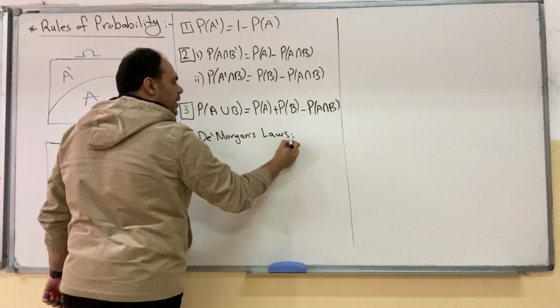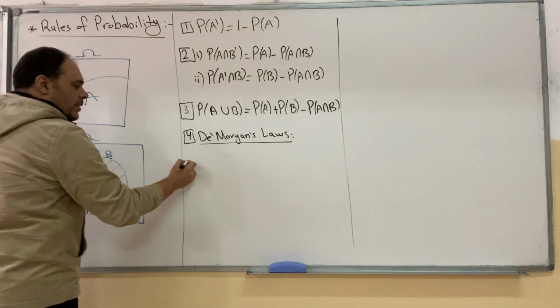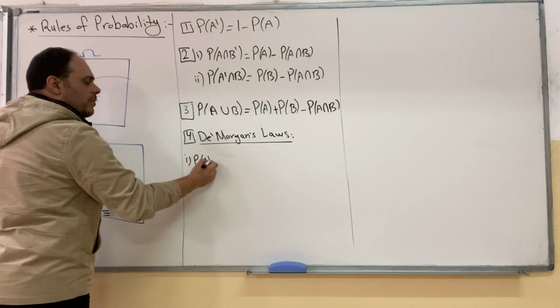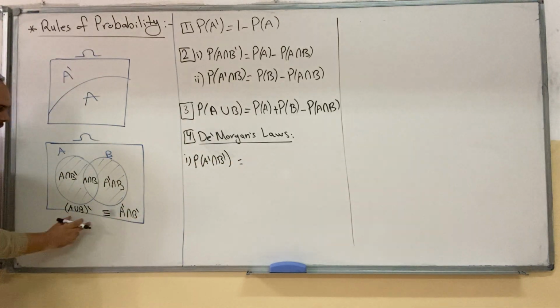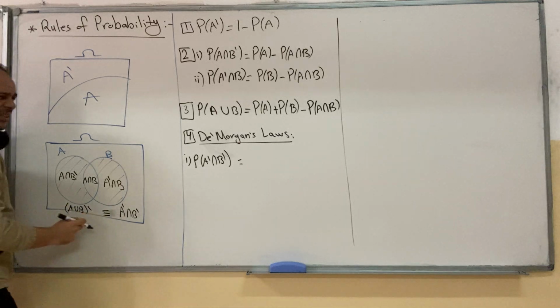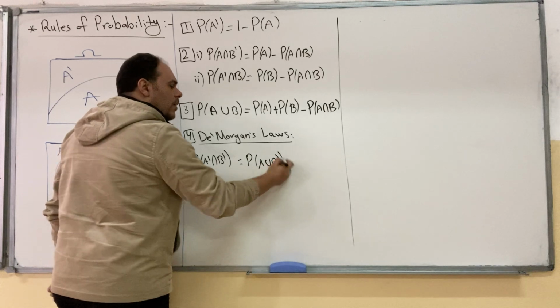حيمر عليكم مستقبلا كثير هذا الموضوع، De Morgan. شو حكى دي مورغان بكل بساطة؟ دي مورغان قال إنه probability of A complement intersection B complement, for this part, is equal to the probability of this part because they are equivalent. هذول بيكونوا زي بعض. فإتس probability of A union B, all complement.